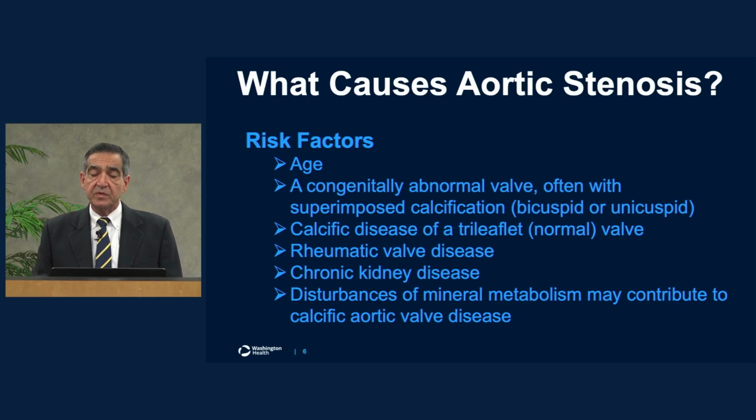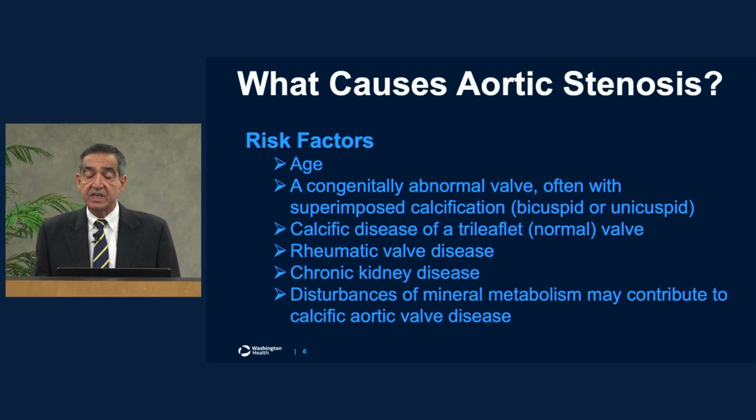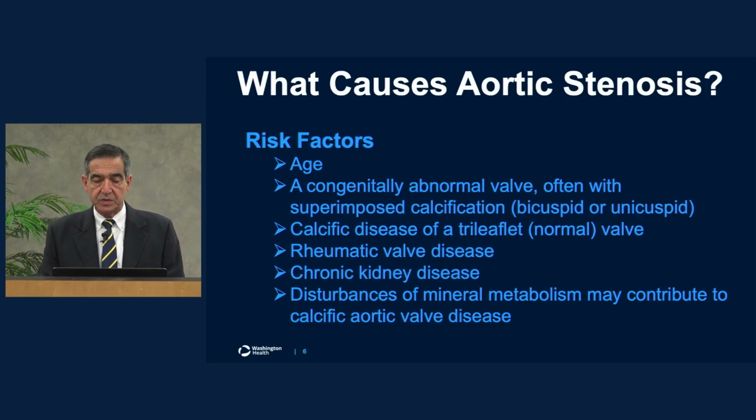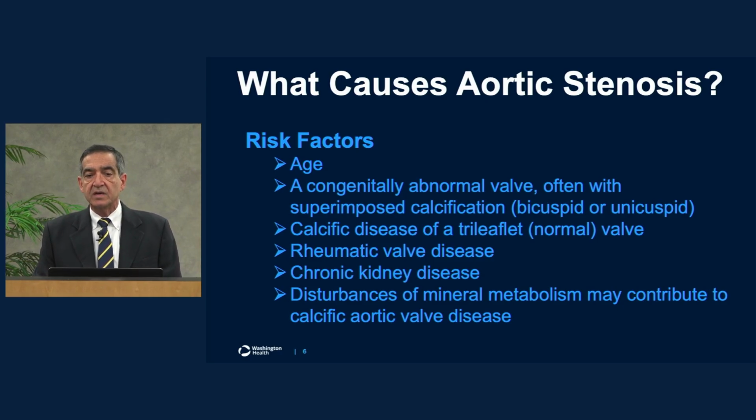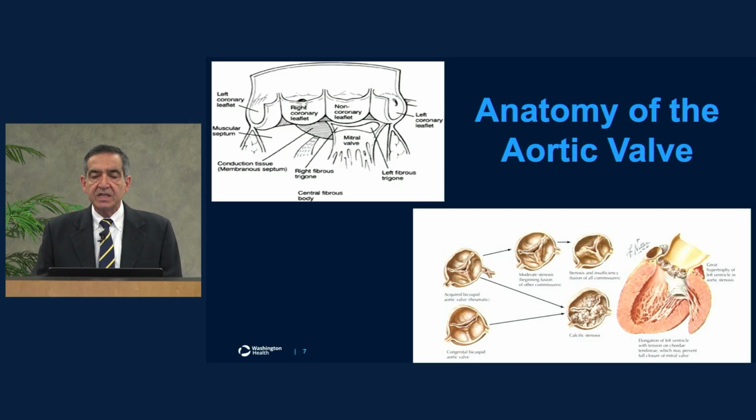Overall, though, there are some people who have none of these risk factors. They could be younger, they could have no chronic kidney disease, and no history of rheumatic heart disease, but they develop aortic stenosis and calcification of the aortic valve, which we don't know for sure why. Some people develop it and some people don't. There are also a lot of older patients who have no aortic stenosis at all. So just being a little bit older in and of itself is not a one-to-one risk factor for developing aortic stenosis. Now a brief discussion of the anatomy of the aortic valve.